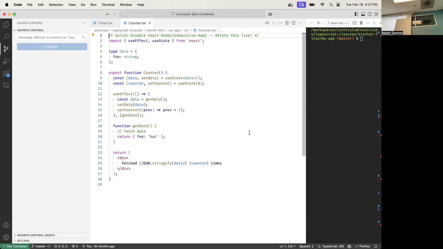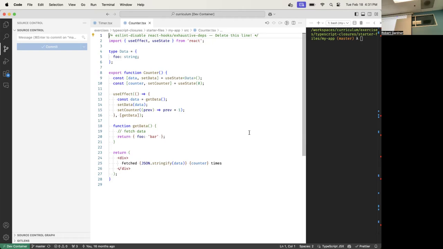But we cannot access what is inside it. What do you mean? The counter function cannot access what is inside useEffect. That's correct.